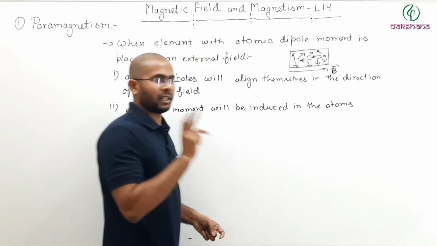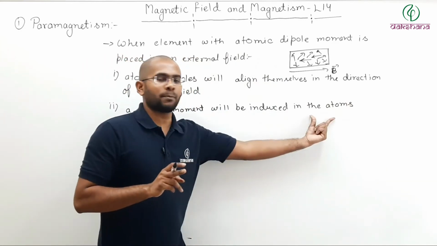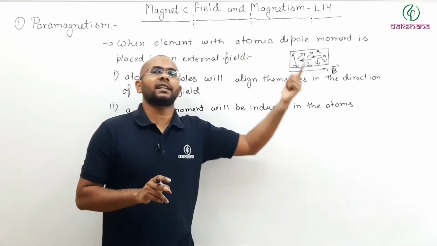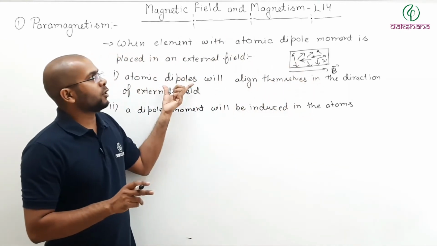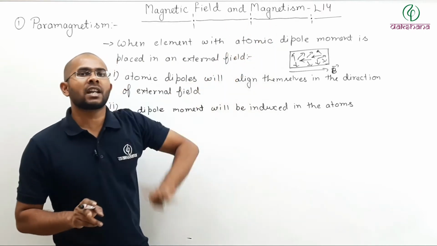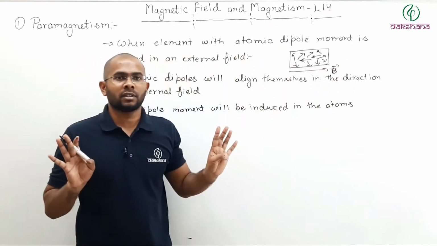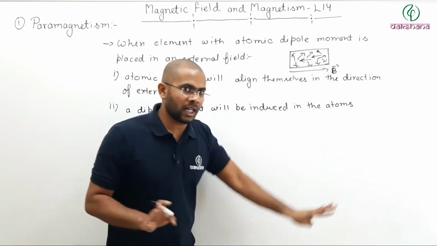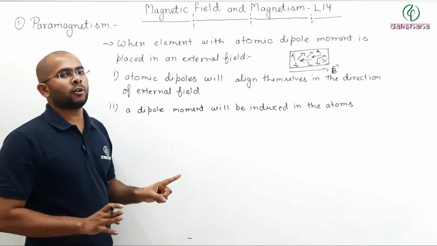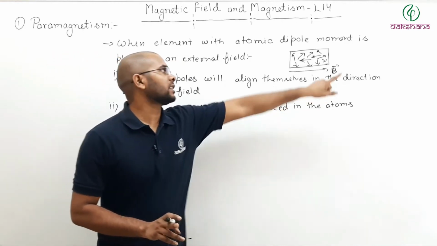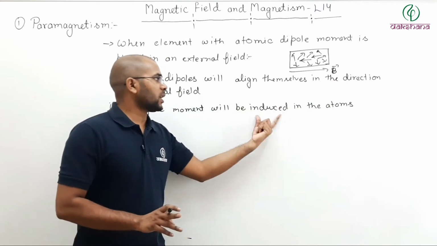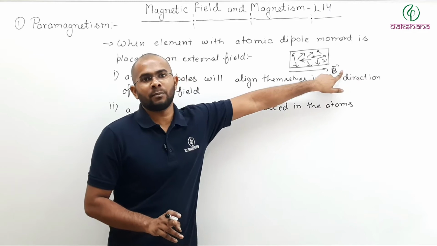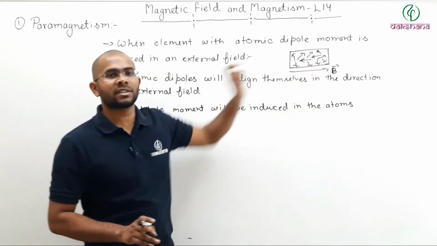Now remember, I am telling again, this induced dipole moment is different from the atomic dipole moment that was already there. That atomic dipole moment is already there whether or not an external field is there. Irrespective of external field, this atomic dipole moment is already there. But this induced dipole moment will be there only when there is an external field. And what is the purpose of this? This induced dipole will try to oppose this field because it does not like change in its system.